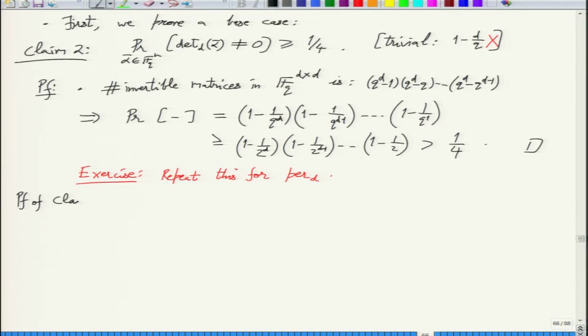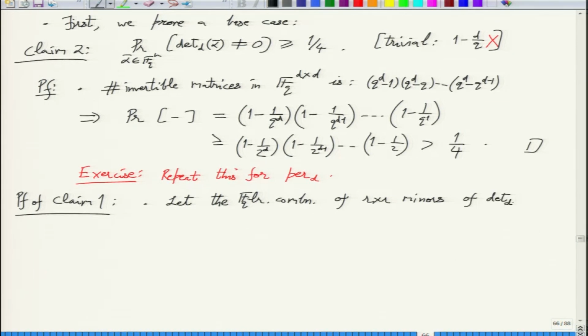Yeah, so now with this base case in mind, let's go back to the proof of claim 1. So now let F be a linear combination of r cross r minors of the determinant of a formal matrix X, with r here less than d.